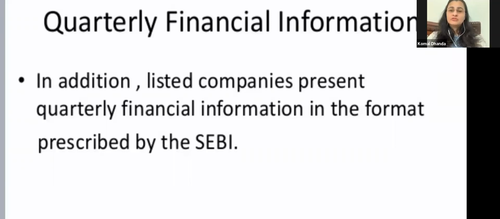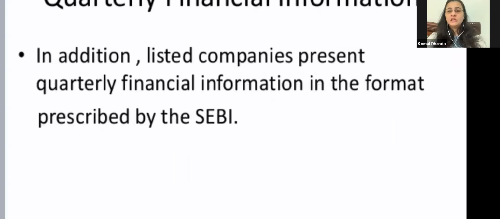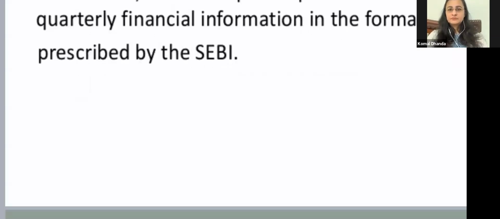In fact, most of the listed companies are required to present their quarterly financial information in the format that is given by SEBI, Securities and Exchange Board of India, which has prescribed a format, and according to that format, they are supposed to prepare their quarterly financial reports.